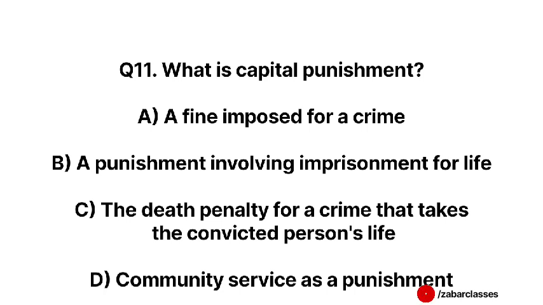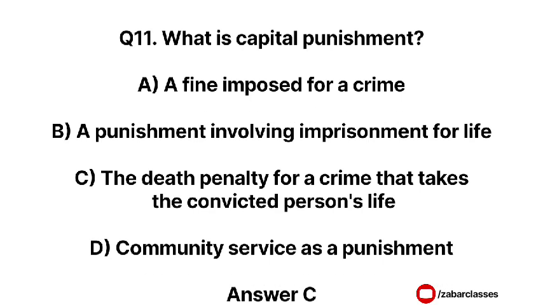Option A, a fine imposed for a crime. Option B, a punishment involving imprisonment for life. Option C, the death penalty for a crime that takes the convicted person's life. Option D, community service as a punishment. Correct answer is option C. The death penalty for a crime that takes the convicted person's life.